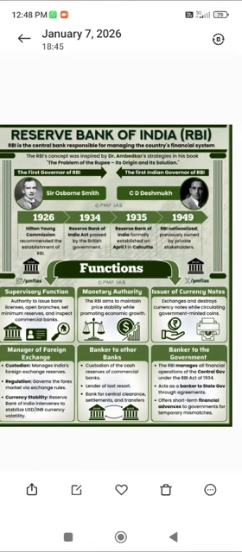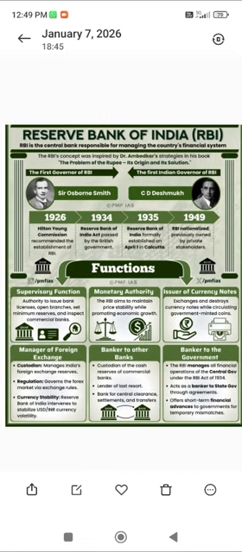The next one is issuer of currency notes. RBI alone has the authoritative power to issue currency notes, and no one else has the right to issue them. They work as the main authority, and they issue currency notes to other persons, to the public, and to other banks as well.